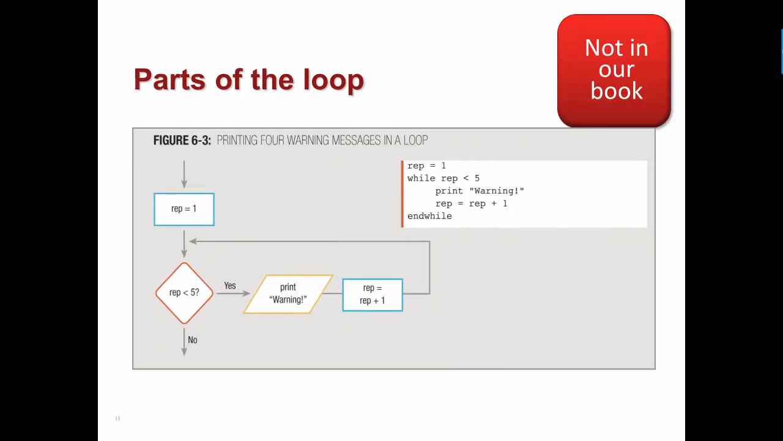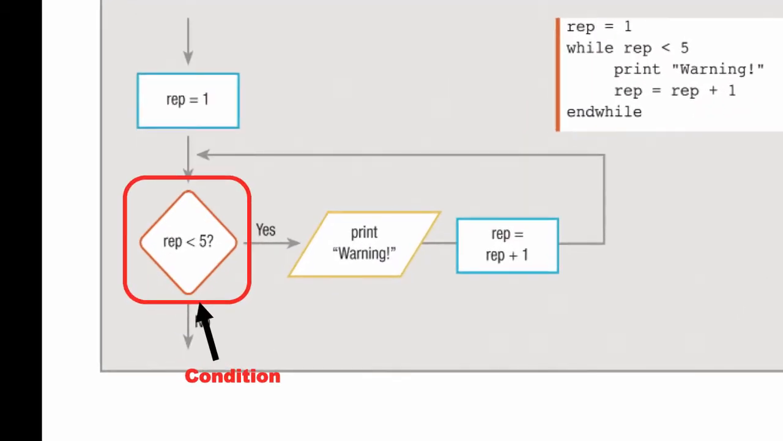Let's go over some vocabulary. Vocabulary is really important when we talk about loops, so we're talking about the same thing and referring to the same thing. The first thing is the condition. There's our condition in this little loop. You notice that it comes down and we say rep equals 1, and then we say is rep less than 5. If it is, then we're going to print a warning, and we're going to then increment rep equals rep plus 1, kind of like we did in that last example loop.